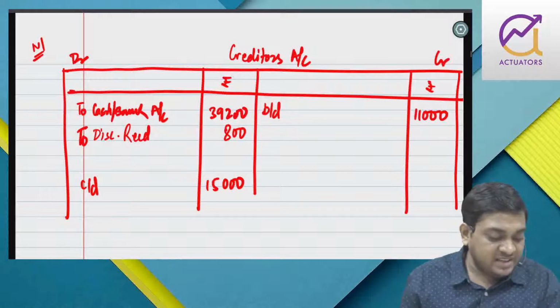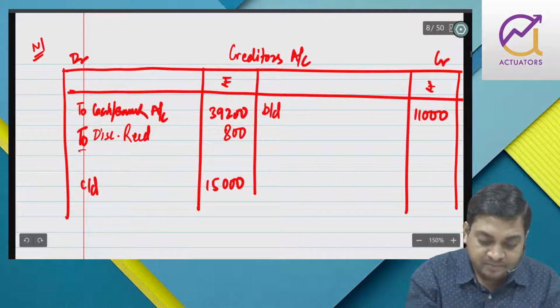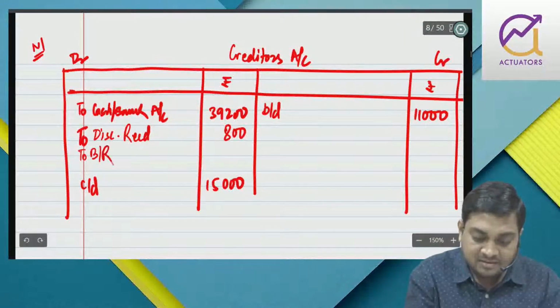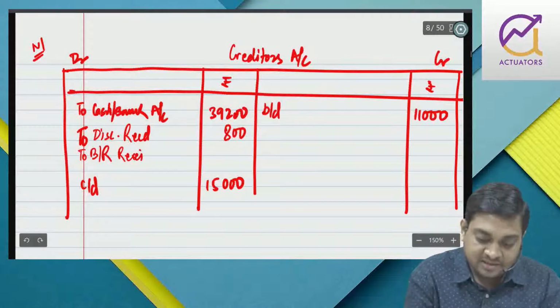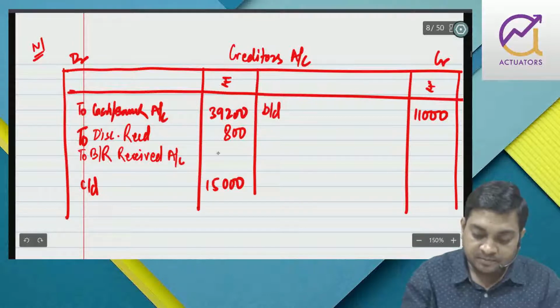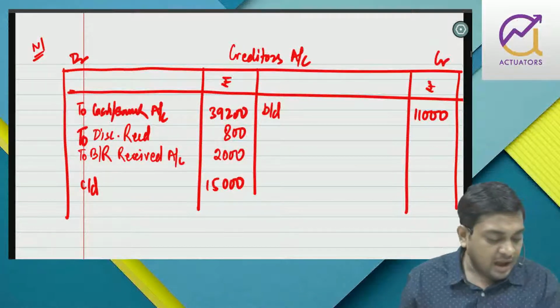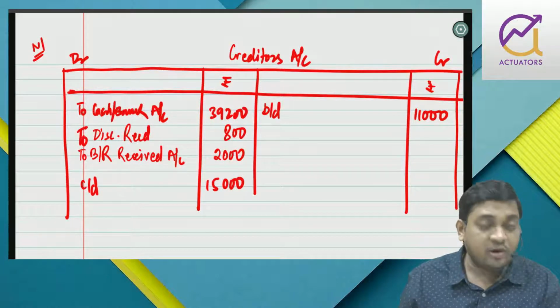Now, of these bills of exchange, 200 were endorsed in favor of creditors. Instead of accepting a fresh bill, I have given bills receivable to my creditors, the same bill which I have got from my customer. That is 2000. And 400 was dishonored.